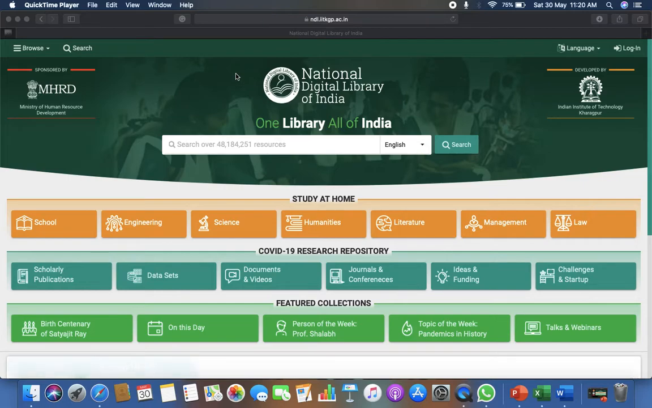My dear friends, now I am going to start session 2 of this NDL library, how we can access it, or how we can get the most out of it. In the last session we covered how school students, or the stakeholders of a school, can get the maximum out of this NDL library. The link of that video is given in the description box of this video. You can go to that page if you belong to the school field.